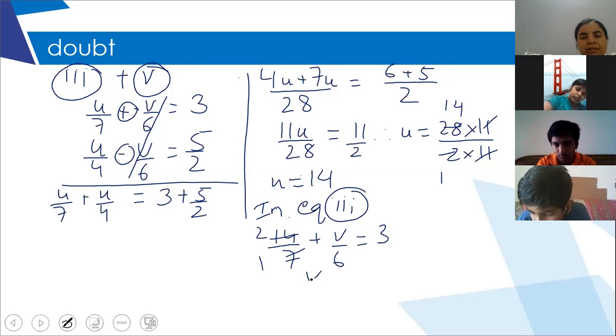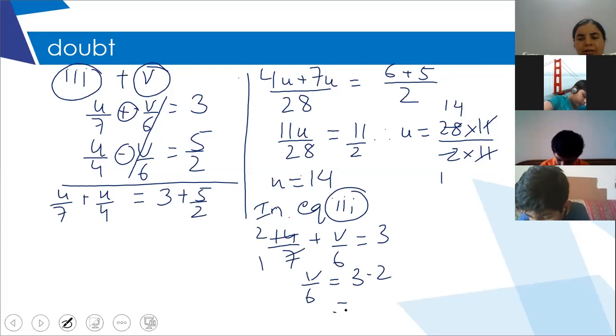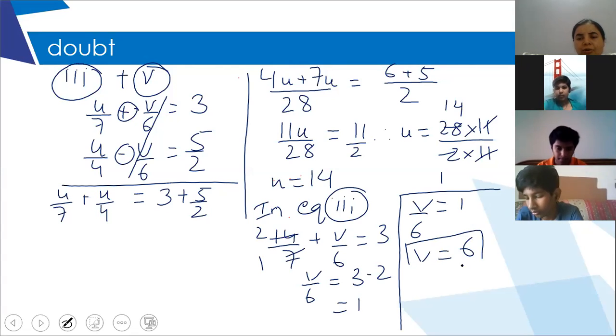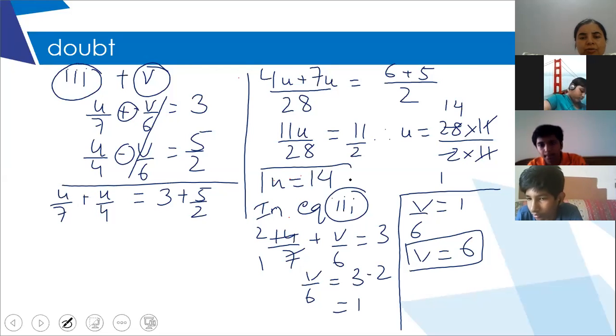So v by 6 is equal to 3 minus 2, which is 1, which means v is equal to 6. So this is the value of v and this was the value of u.